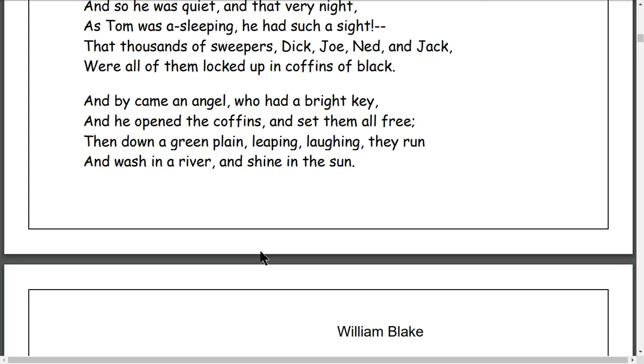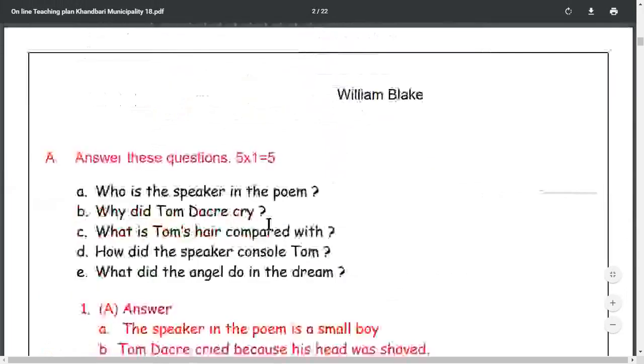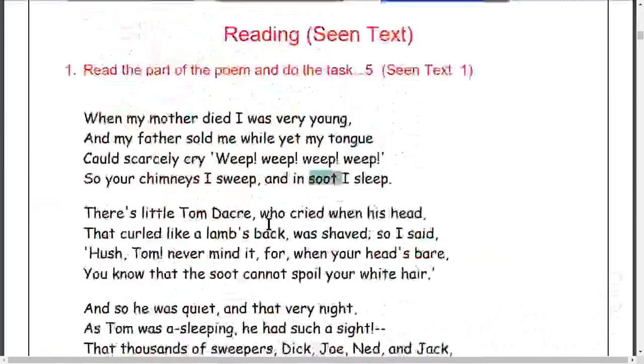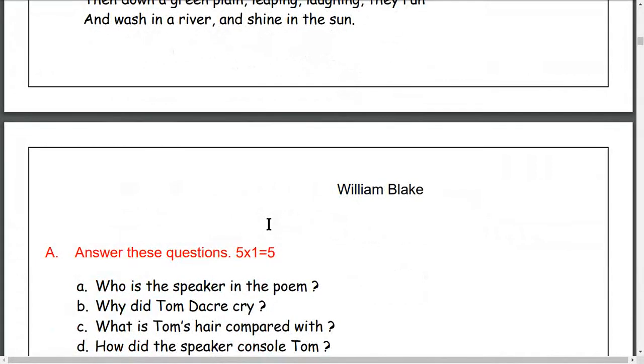The children have no chance. You are children, you go to school, meet your friends, and have parents at home who take care of you. But all these children are helpless. They are forced to do their duty to earn hand to mouth, to live. They have to clean chimneys, etc. This is the poem composed by William Blake, a pre-romantic poet of England.